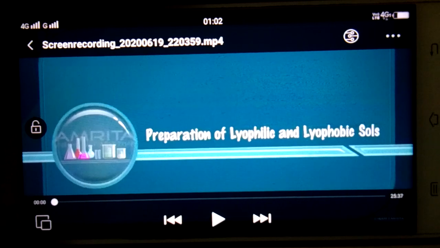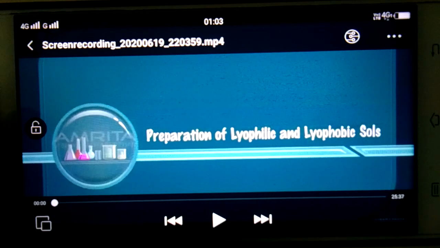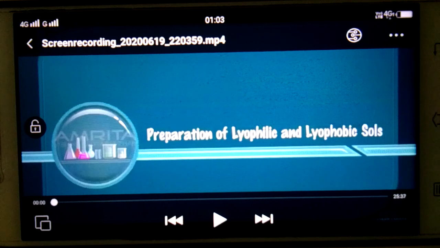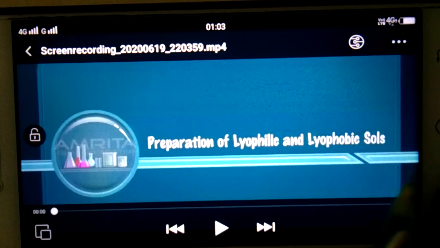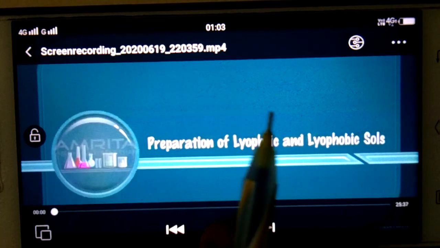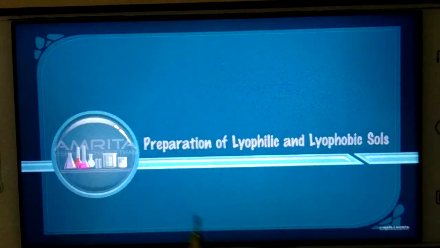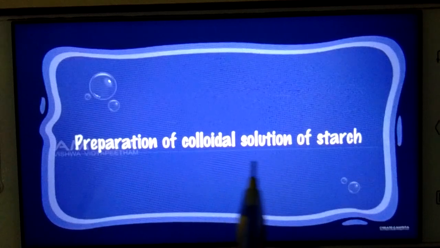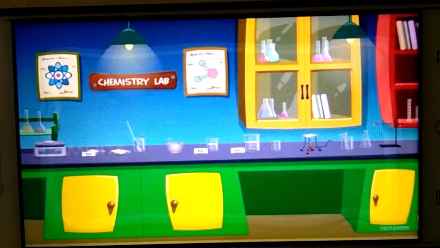Okay, students. So now we are going to see the preparation of lyophilic and lyophobic sols. You can see the aim here: the preparation of lyophilic and lyophobic sols. Let us start our discussion with animation. First of all, we have to prepare a colloidal solution of starch. This starch is an example of lyophilic sols.